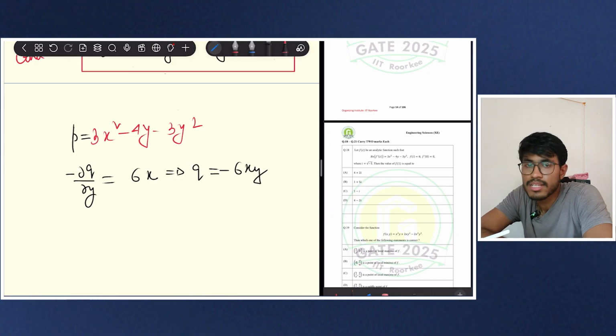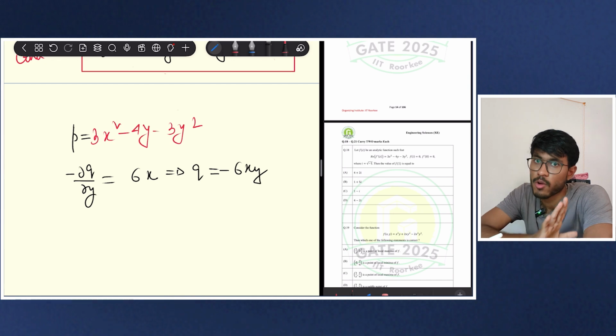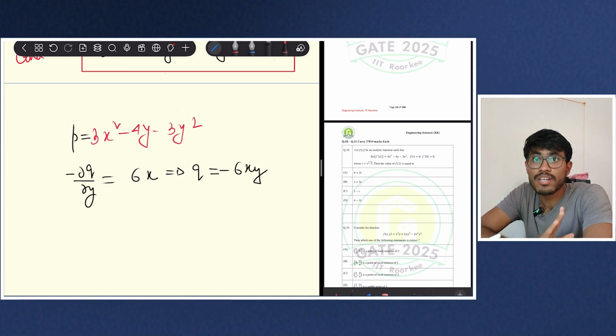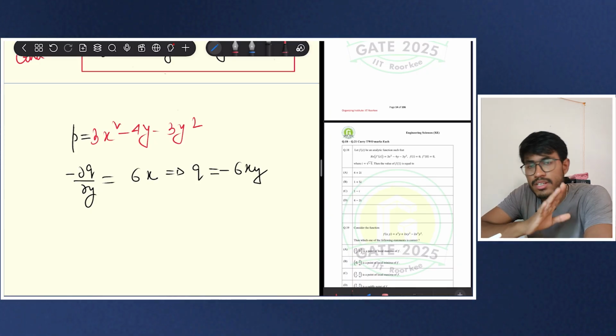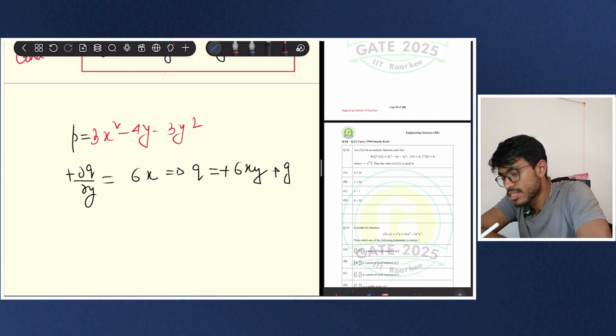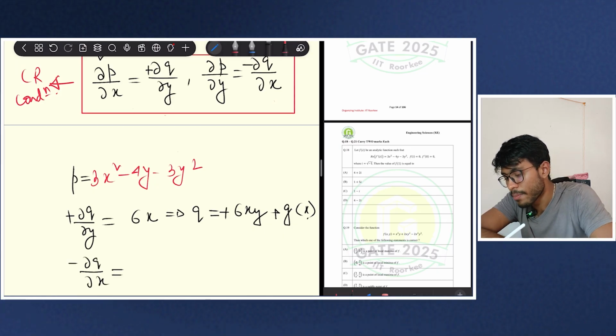If you look at the derivation of the Cauchy-Riemann condition, you can understand it, and I suggest you go through the derivation. This is important. Then you don't have to memorize the Cauchy-Riemann condition. You can always derive it easily, and the derivation is actually easy. Here it will be plus 6xy plus some function g of x, because I'm integrating with respect to y. Also from the second condition, minus del q del x is equal to del p del y.